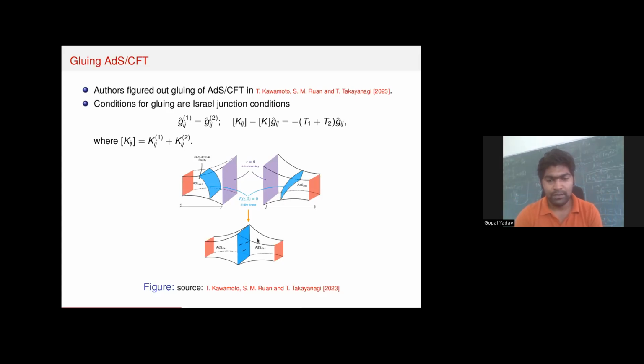At the end, we obtain the geometry given over here. These are like two AdS_{d+1} spaces glued to each other along this blue surface, which is like some brane. And for that, the Israel junction conditions have to be satisfied.